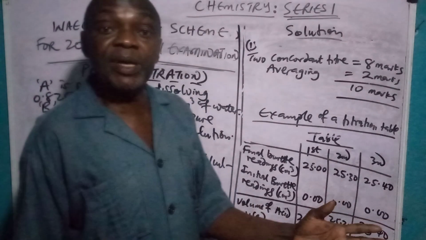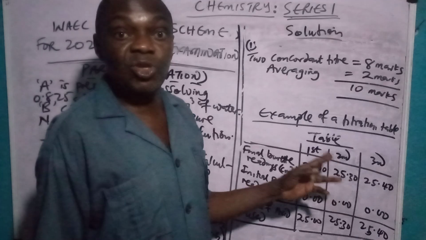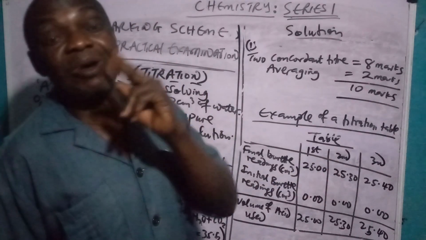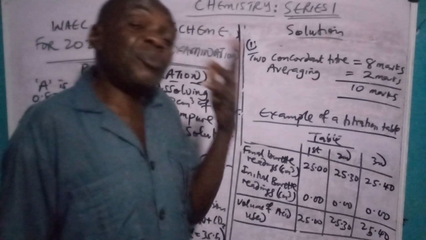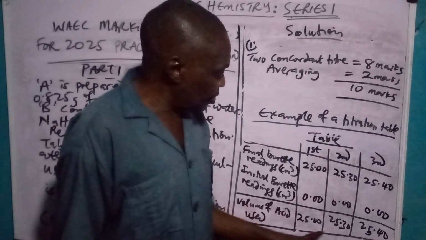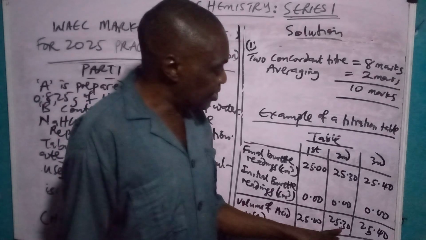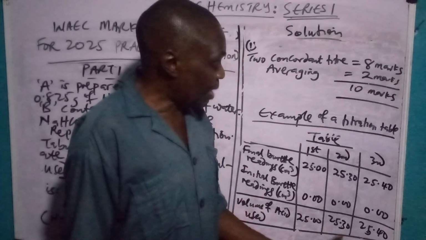When we now compared them, only 2 were concordant, that differ by not more than plus or minus 0.15. WAEC normally uses 0.15, NECO 0.2. So don't forget that. If you stay within 0.15, it's better for you. So you subtract and you have this. You look at this 25.00, 25.30, 25.40. These two differ by 0.1. Therefore, we are picking these two.